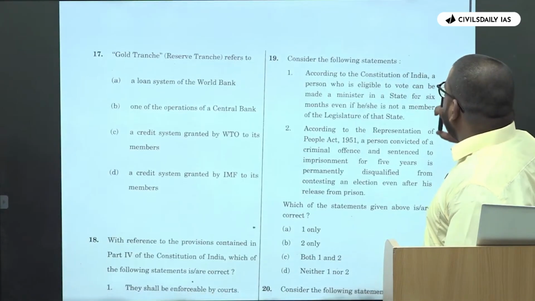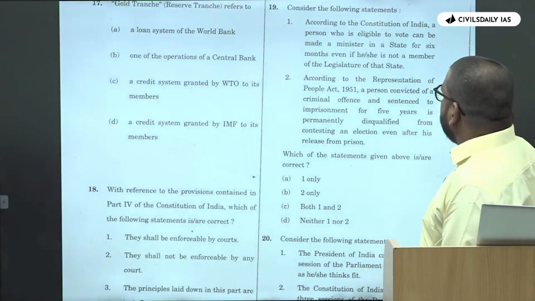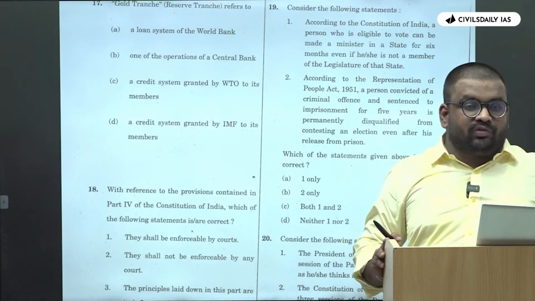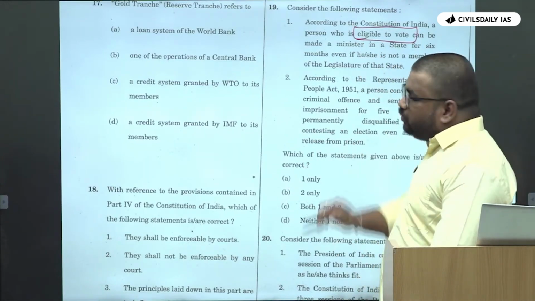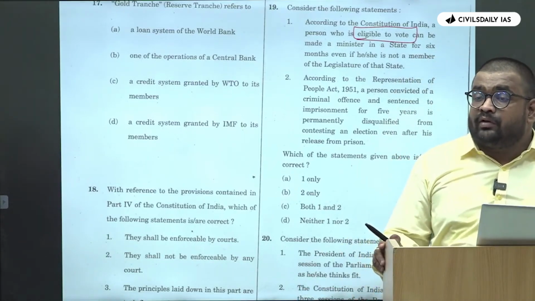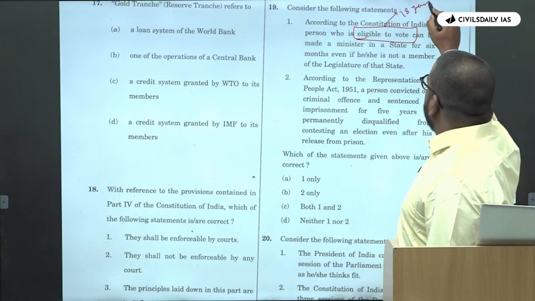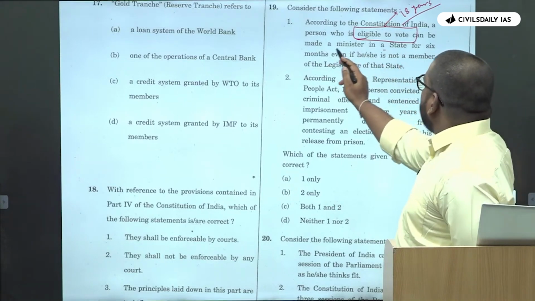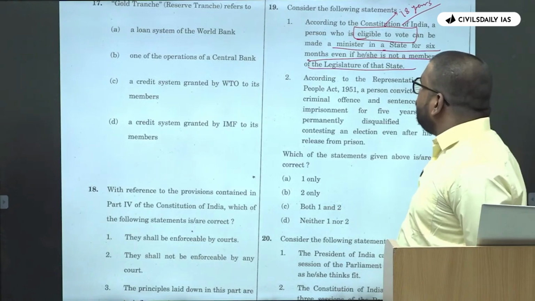Then, according to the Constitution of India, person who is eligible to vote, again, कि जो मेथड मैंने बताया था कि substantiation using the example, ठीक है, वो यही पे लिखो. Person who is eligible to vote. Who is eligible to vote? Anyone above 18? ठीक है, यही लिखो. 18 years. ठीक है. Can be made a minister in state for 6 months even if he is not the member of legislative assembly. ठीक है, minister.